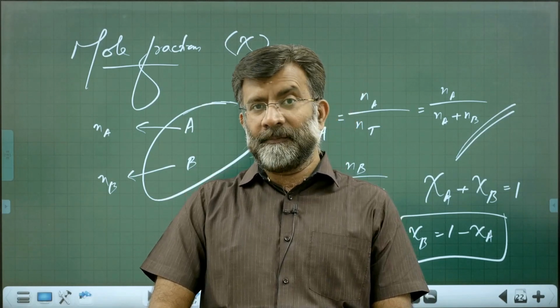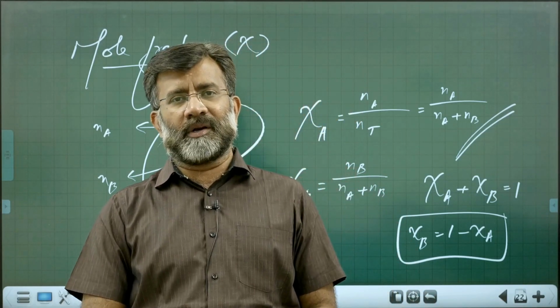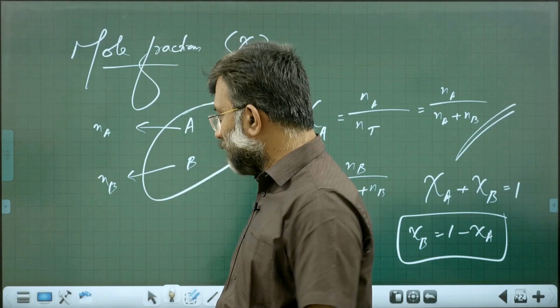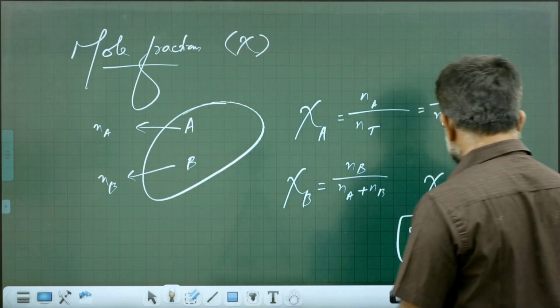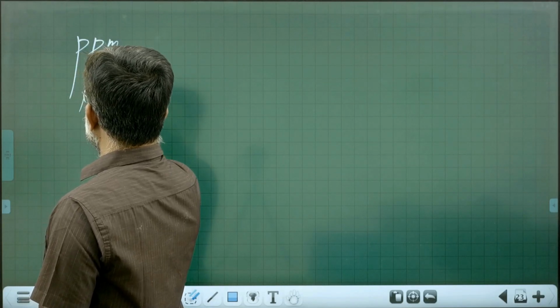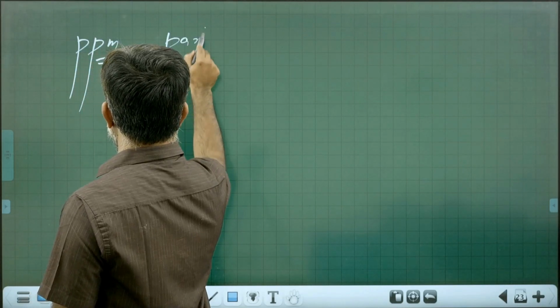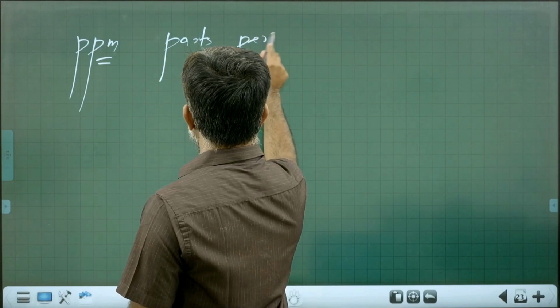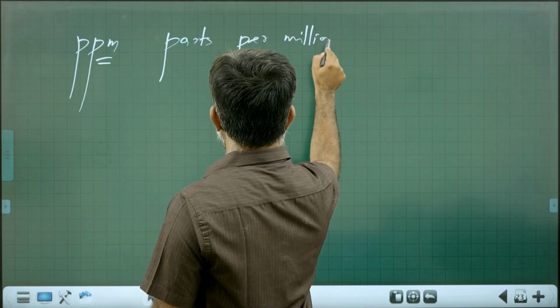And finally, a most commonly encountered unit, ppm. You might have seen ppm used many times. ppm means parts per million.